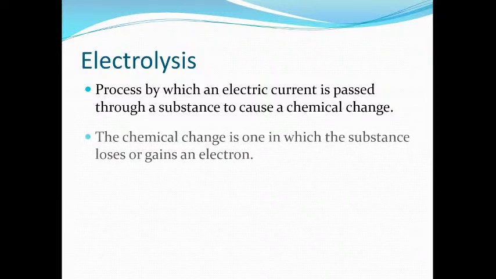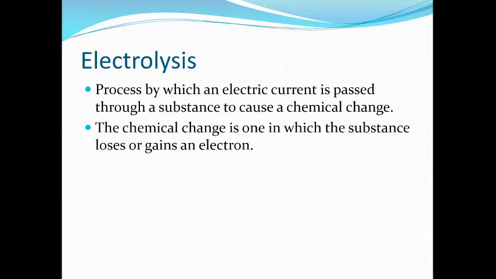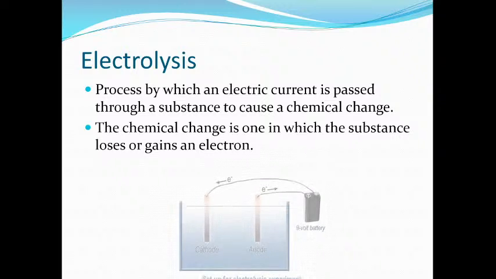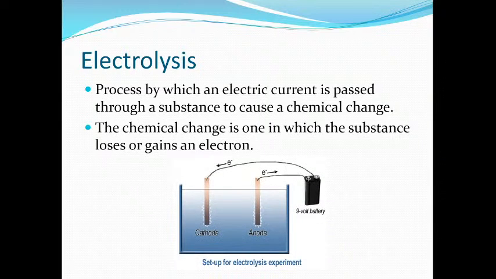Okay, don't worry. So we know what electrolysis is. It is a process by which an electric current is passed through a substance to cause a chemical change. The chemical change is one in which one substance loses or gains an electron. Whenever we discuss electrolysis, there will always be a redox reaction. There will be losing of electrons and gaining of electrons. So what is required for electrolysis? We require a setup for electrolysis, right?